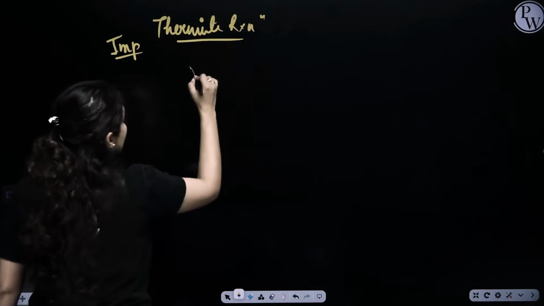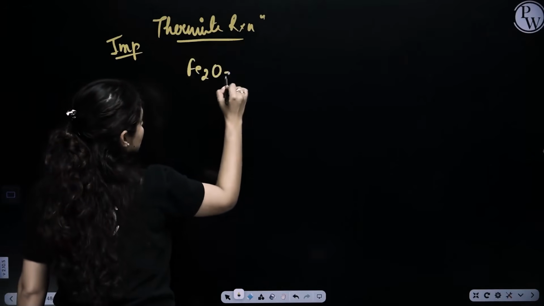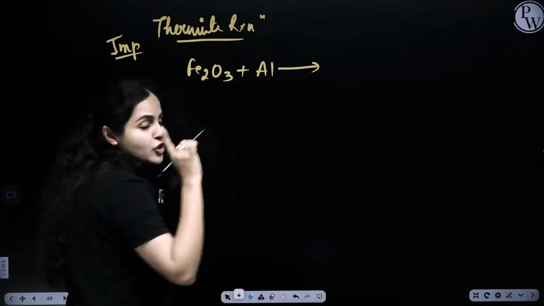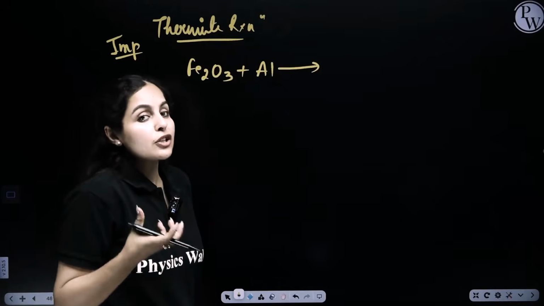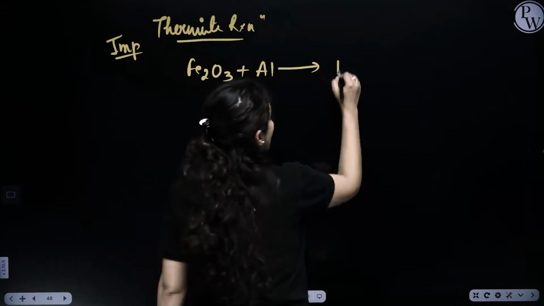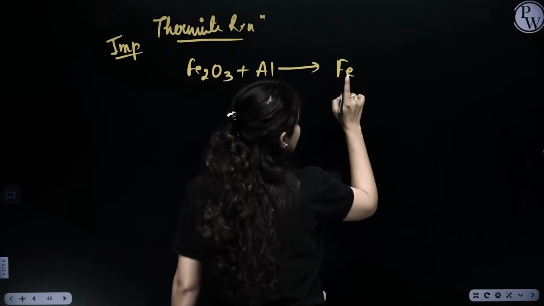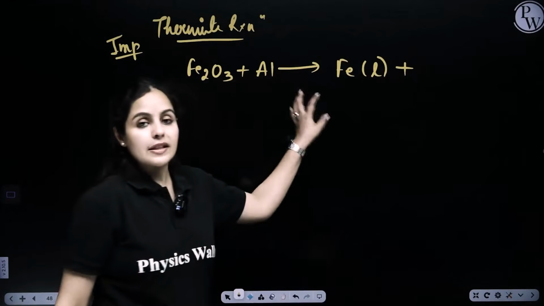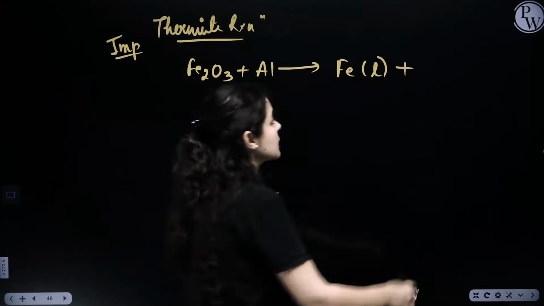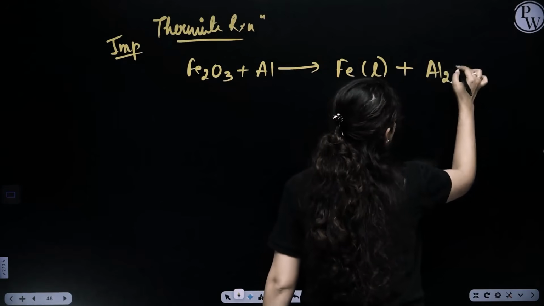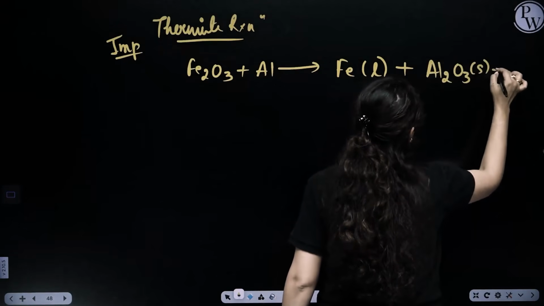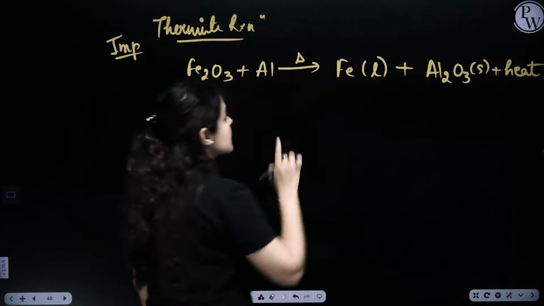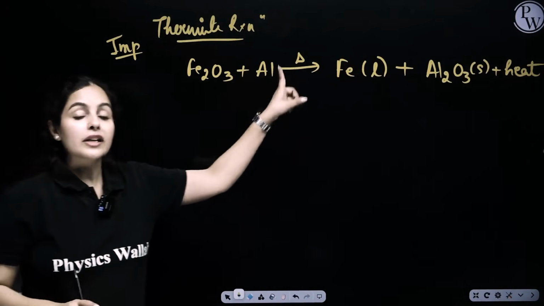Iron oxide, hematite, Fe2O3, reacts with aluminium. Now, what should be formed here? Obviously, we need to extract iron here. So, iron would be formed. Being a metal, it should be in the solid state, but it is formed here in the molten state. Along with that, aluminium oxide would be formed and a large amount of heat is evolved. To start the reaction, we have to provide heat.